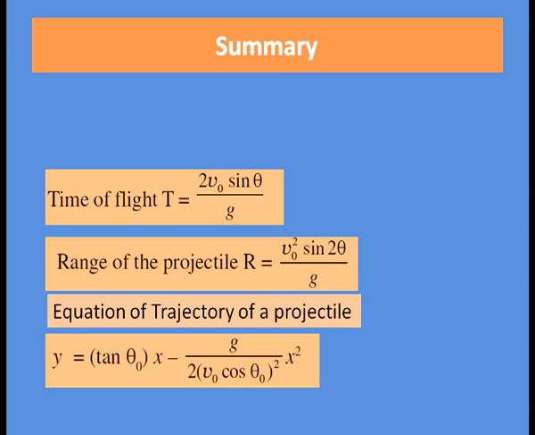The total time of flight t equal to 2 v0 sin theta divided by g. Range of the projectile r equal to v0 square sin 2 theta divided by g. The equation of trajectory of a projectile is y equal to tan theta 0 x minus g divided by 2 v0 cos theta 0 square into x square, and the shape of trajectory is a parabola.